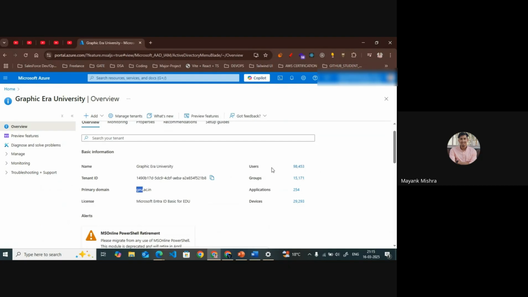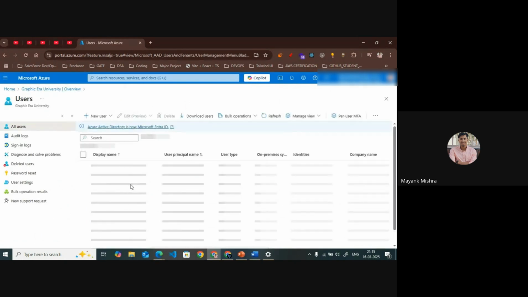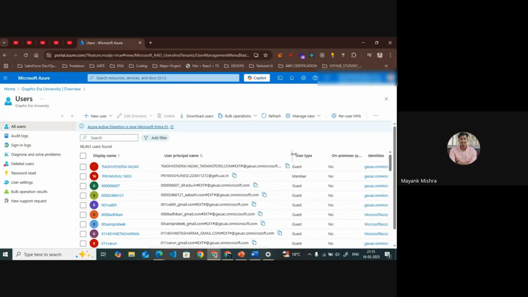There are multiple users, 98,453, multiple groups, multiple applications, and multiple devices in use. If I click in the user section, you can see guac.microsoft.in, and if you check, all of these have their own ID.